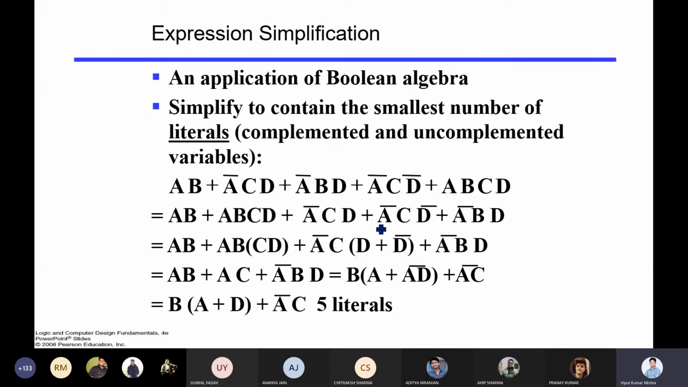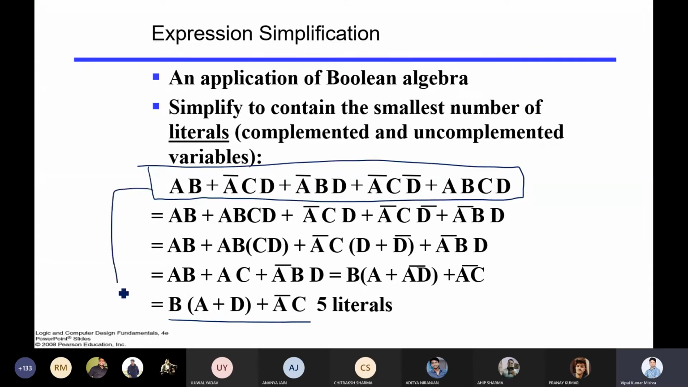So similarly, once you solve this particular expression, you will get these literals. And if you compare this and the simplified version that is written here, you can say which one has a lesser requirement of gates, the first one or the second one. If you say gate requirement, which one has lesser requirement of gates? Second one.